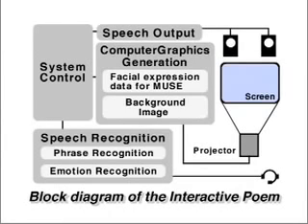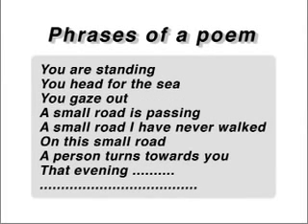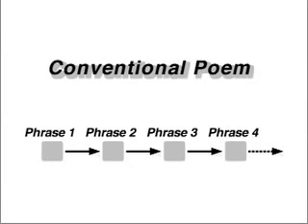The interactive poem system is comprised of 4 units, including system control, voice recognition, image generation, and voice output. The system control unit controls the operation of the whole system. In this system, the most important feature is the construction of interactive poems. It is believed that poems of the past are continuous poetic phrases. In other words, the basic constructions of these poems can be expressed through a simple transition network.